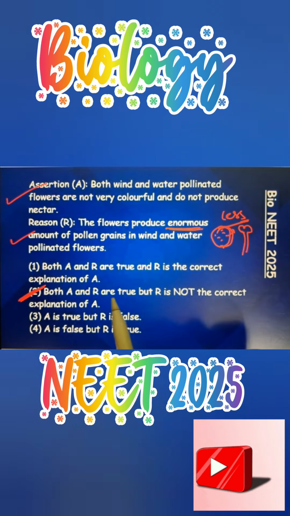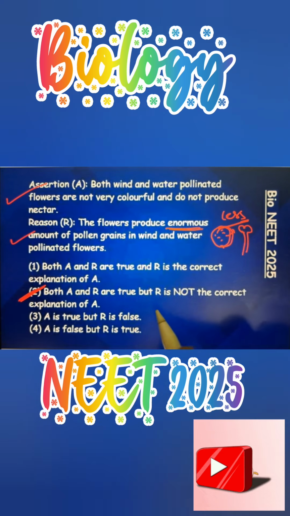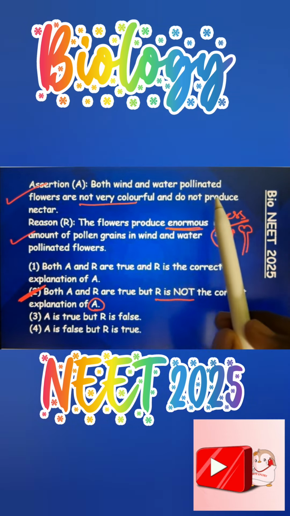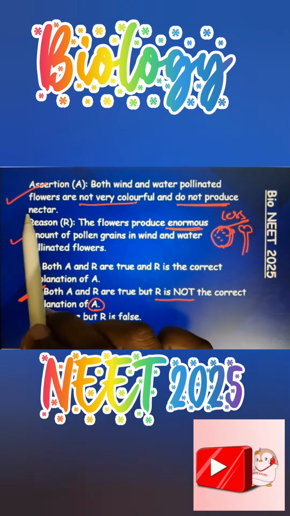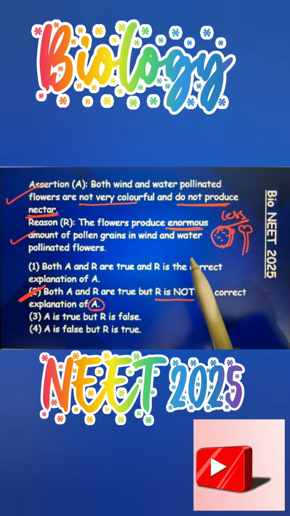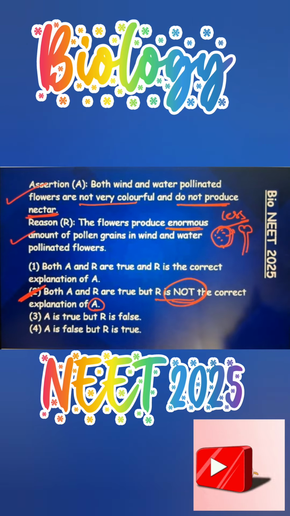Both assertion and reason are correct, A and R are true, but R, the reason, is not the correct explanation of A. The reason should be why it is not colorful and why it does not produce nectar, but here the reason is a completely different statement, so it is not the correct explanation of the assertion.